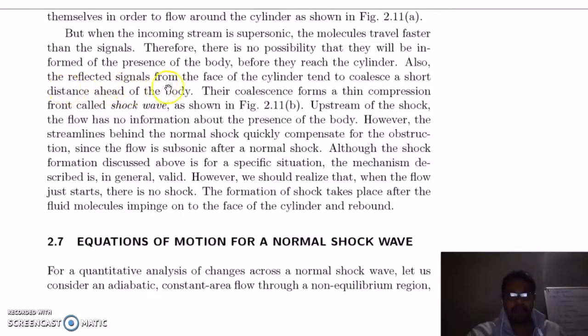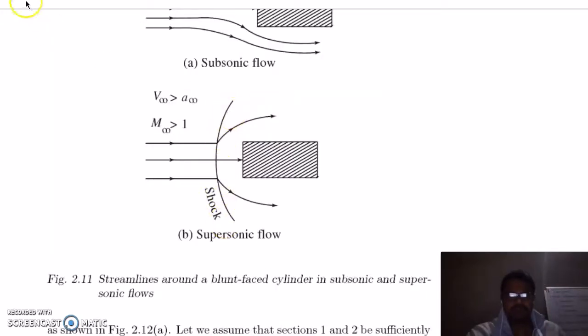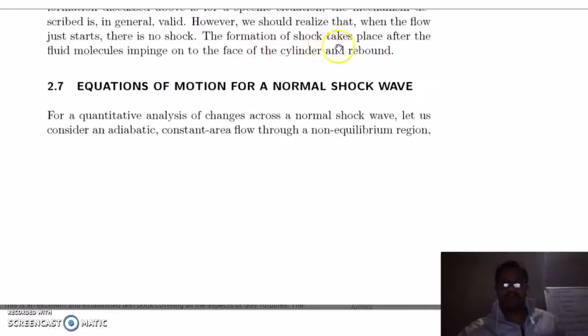The reflected signals from the face of the cylinder tend to coalesce a short distance ahead of the body. Their coalescence forms a thin compression front called a shock wave. So this is your shock wave. Upstream of the shock wave, in this region, there is no information about the presence of this body. The shock formation takes place after the fluid molecules impinge onto the face of the cylinder and rebound.